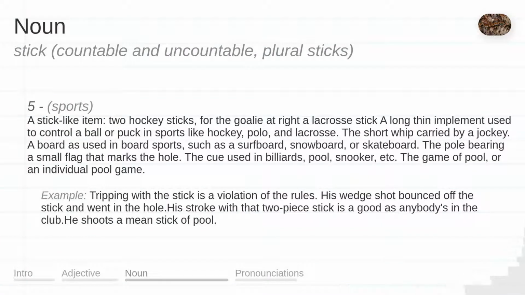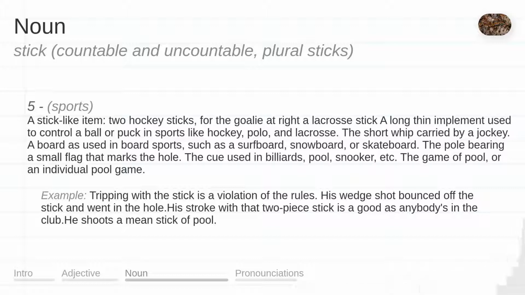A stick-like item. Two hockey sticks, for the goalie at right. A lacrosse stick: a long thin implement used to control a ball or puck in sports like hockey, polo, and lacrosse. The short whip carried by a jockey. A board used in board sports, such as a surfboard, snowboard, or skateboard. The pole bearing a small flag that marks the hole. The cue used in billiards, pool, snooker, etc. The game of pool, or an individual pool game.